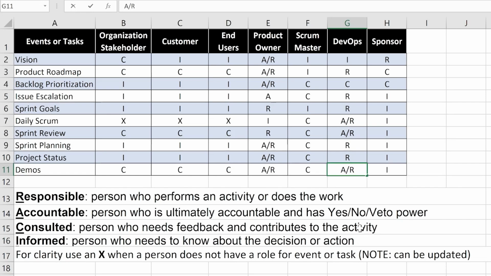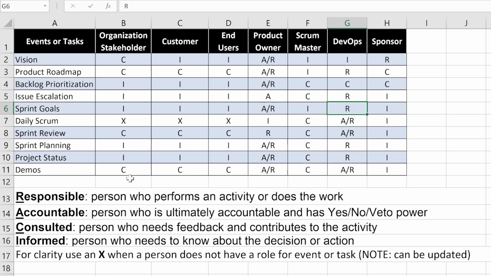Consulted is a person who needs feedback and contributes to the activity. Let's see, is something missing? Why, yes, accountable, a person who is ultimately accountable and has yes-no veto power. As you notice, I have missed that there's no accountability here. In your organization, you have a discussion. For now, I'm going to make the product owner accountable. In some organizations, you might make it the DevOps. DevOps can be accountable on this too. You need to customize it so it tells the story of what you're doing in your organization.